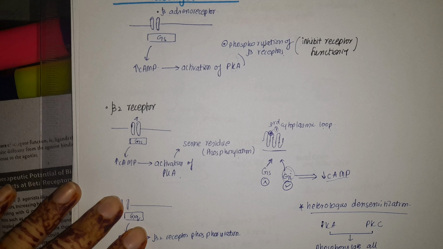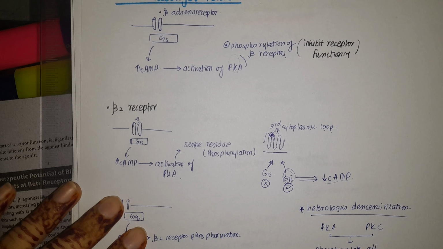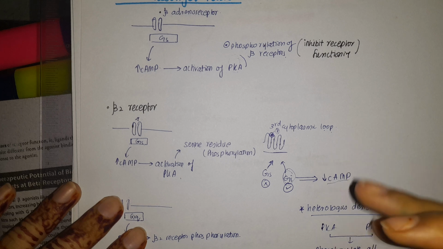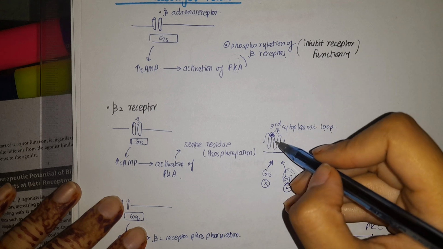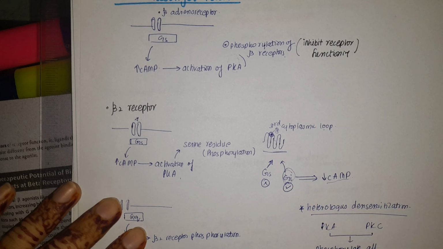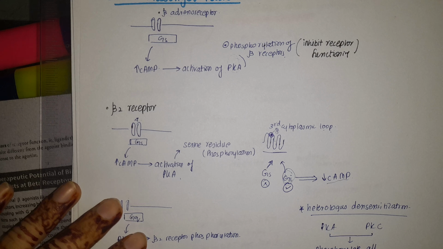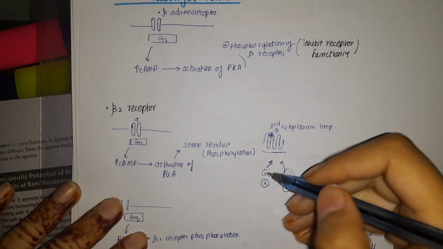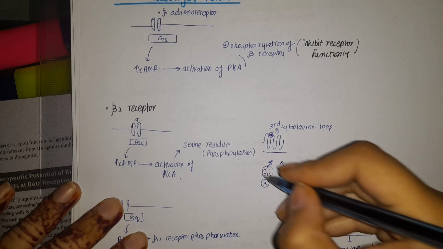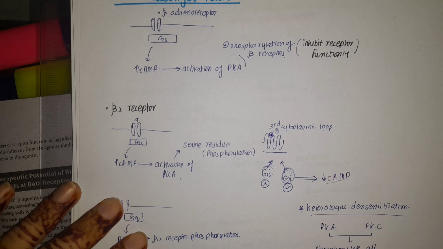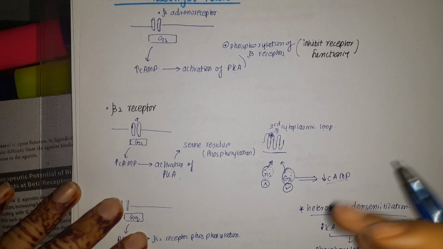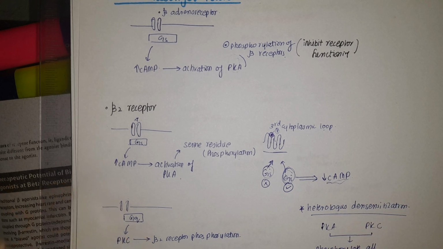In the other step, the other phosphorylation that we studied as the homologous one, what was that? It was involving endocytosis. But in this one, it is changing its affinity. Now it does not have affinity for GS, rather it has affinity for GI, and hence the major pathway will be inhibited and cyclic AMP will be decreased.